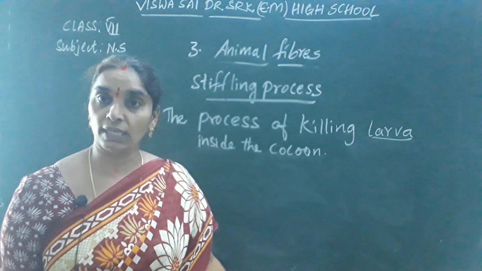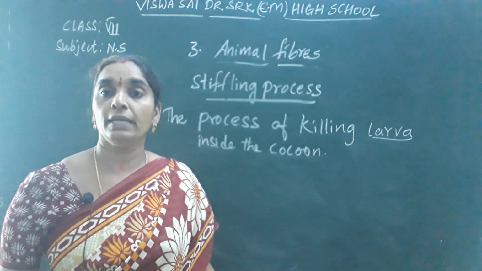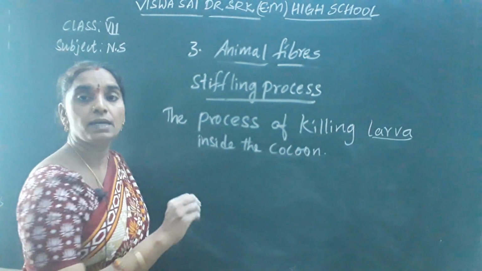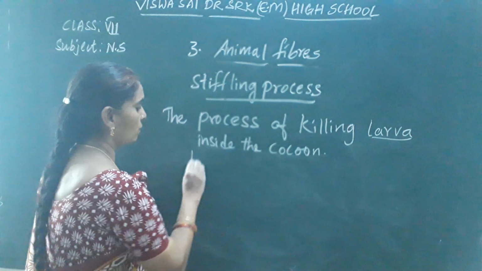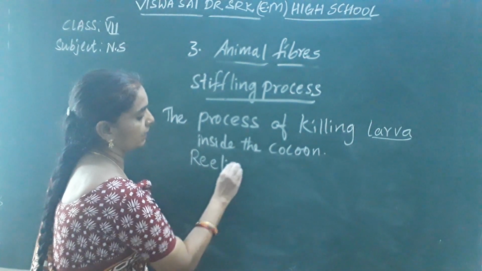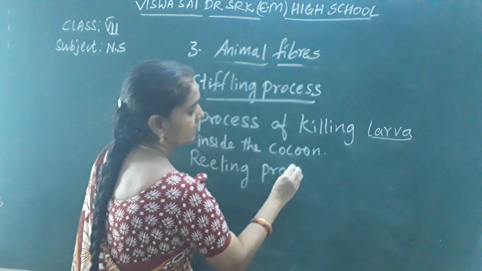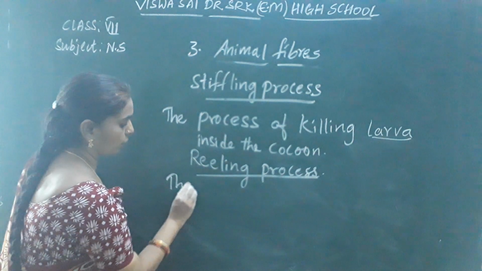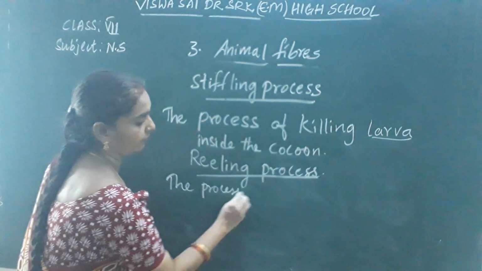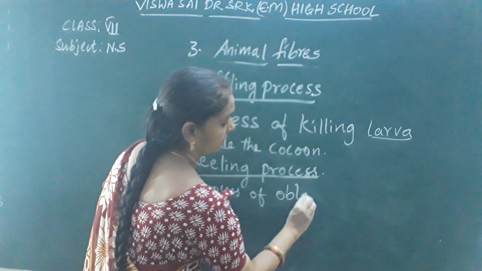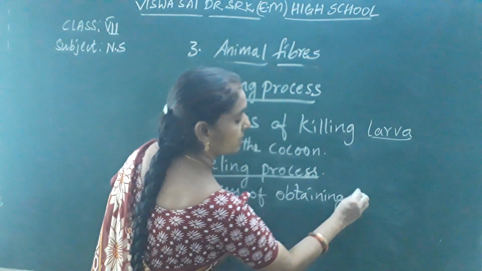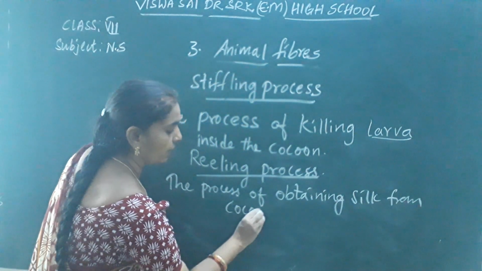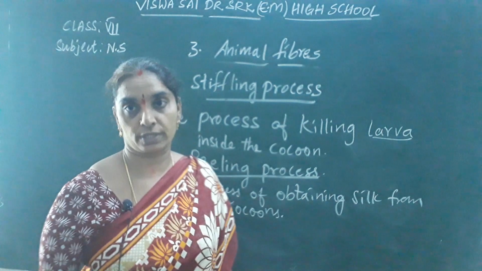They are kept in boiling water to loosen the fiber in order to be able to reel it. Okay, so that is called the reeling process. Reeling process means obtaining the silk from the silk cocoon. The process of obtaining silk from cocoons is called the reeling process.